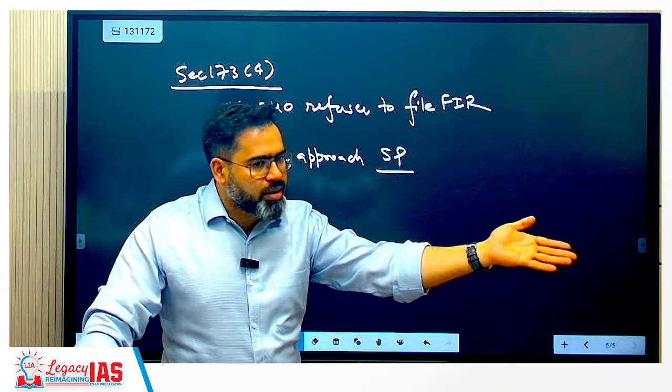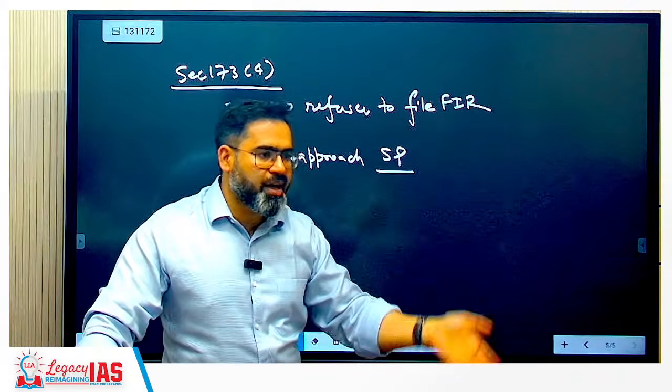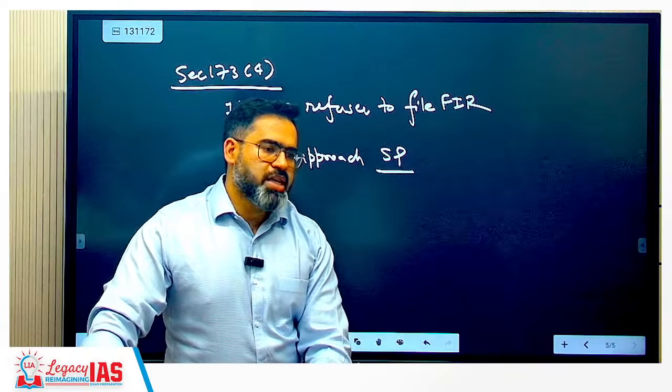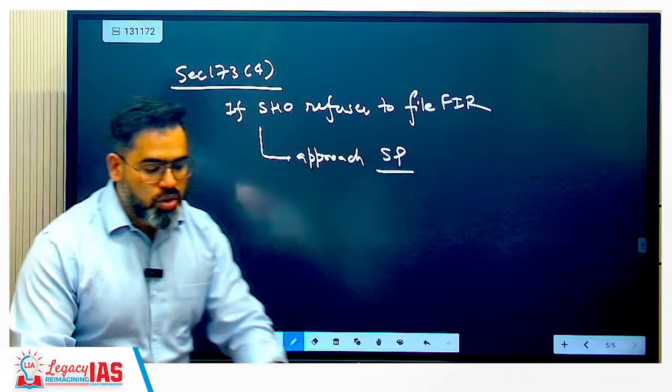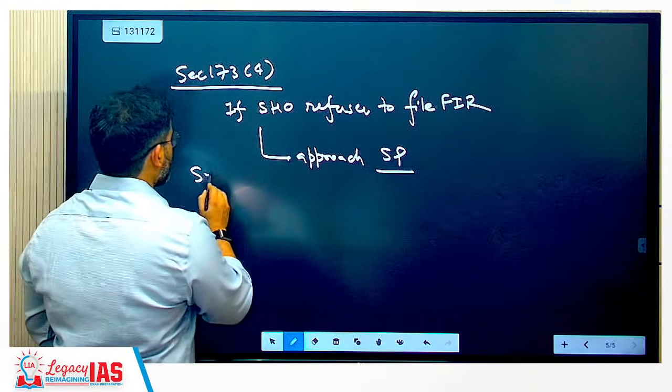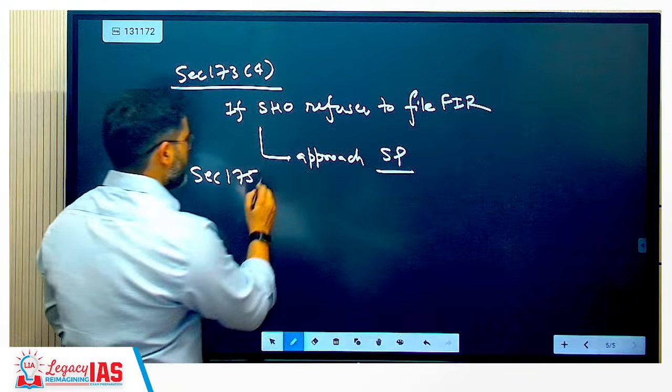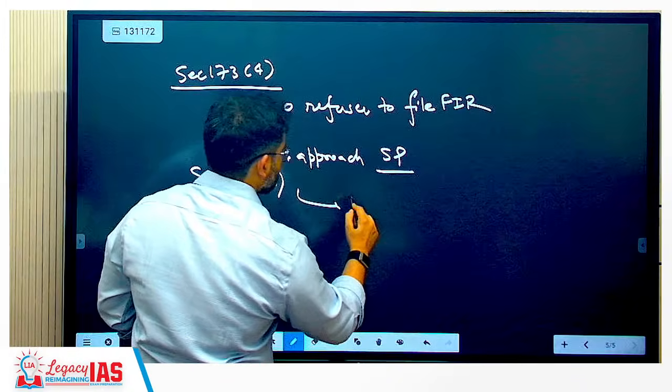If you go, there will be other individuals who can write it. If they are not taking it, then you can go directly to the SP. If the SP is also not acting, then there is section 175 under BNSS. Then go directly to the magistrate.